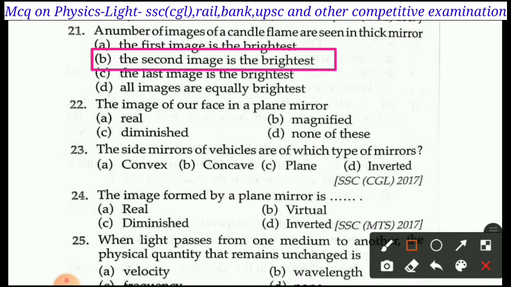Next question is question number 22. The image of our face in a plane mirror is: A. Real, B. Magnified, C. Diminished, D. None of these.